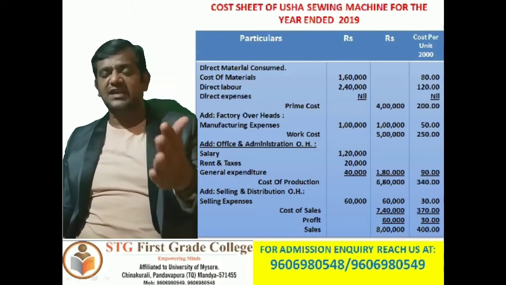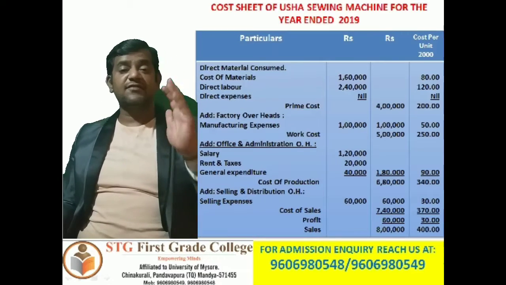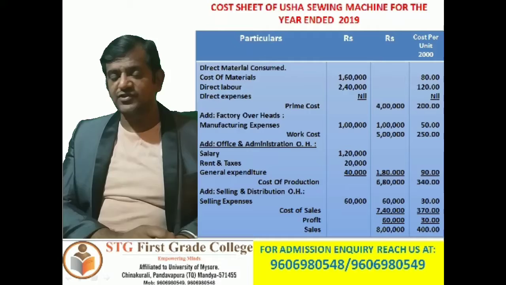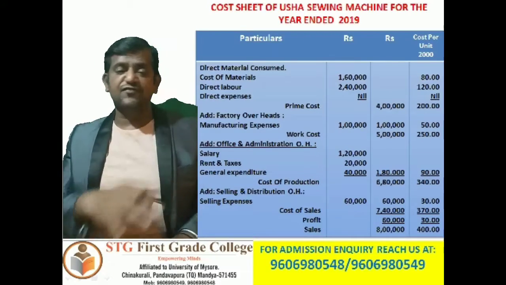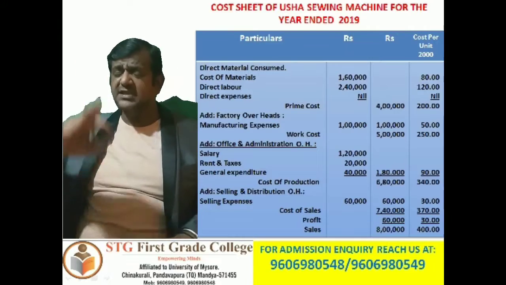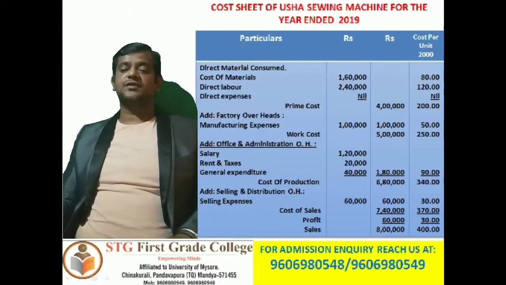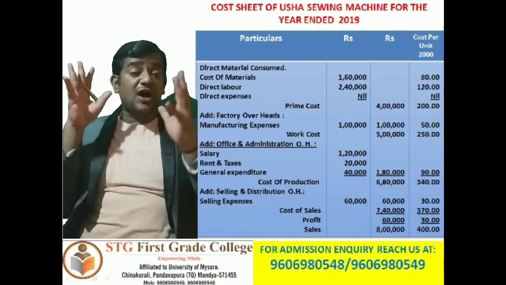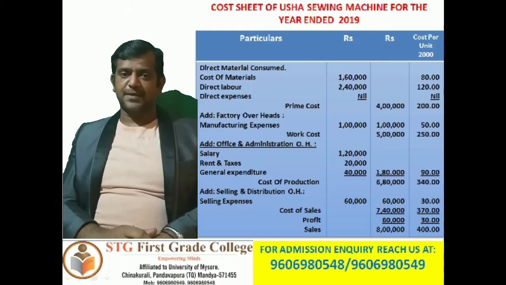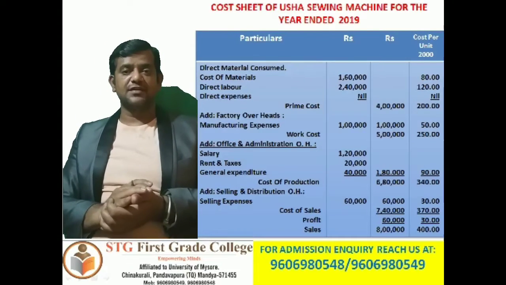So how much is the sales here? 8 lakh minus how much is the cost of sales? 7,40,000. So the difference we get, 60,000, that is going to be the ultimate profit for the cost sheet. 60,000 divided by 2000. So profit per unit is going to be 30 rupees. So this is the cost sheet I have prepared by utilizing the first half information, clear?